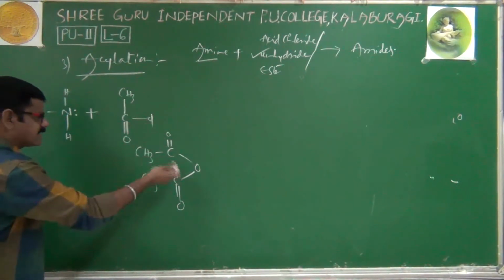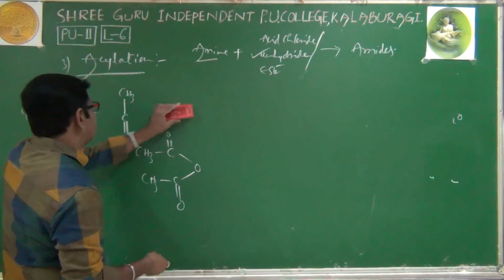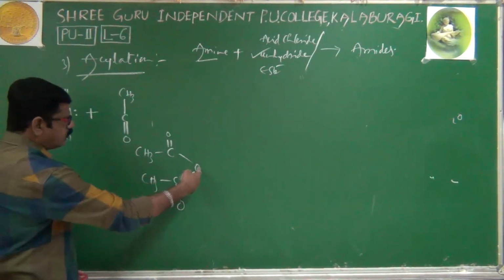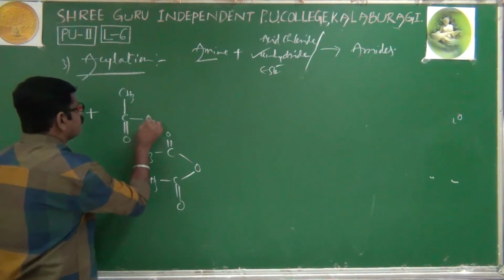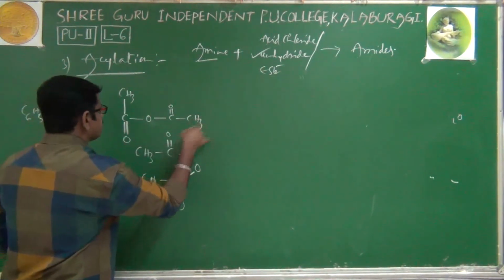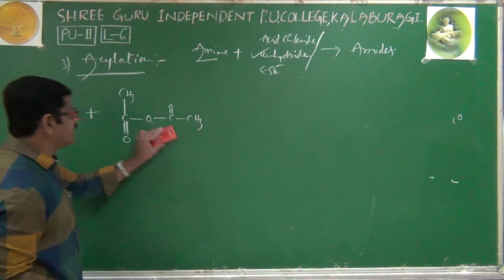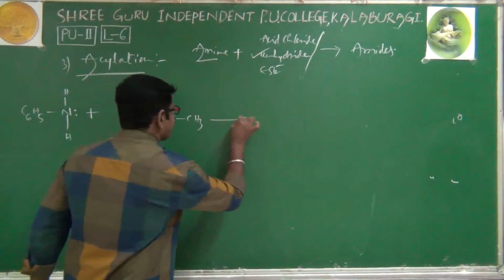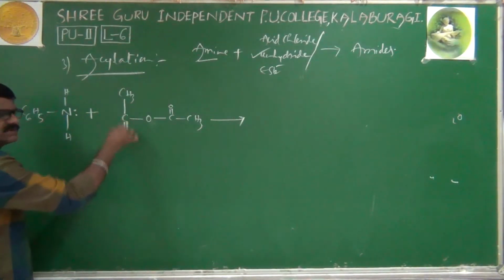Then instead of Cl, if I write the remaining group, that is anhydride will come: O, CO, CH3. It is acid anhydride. The same reaction is taking place. Here again, an electronegativity difference is there.